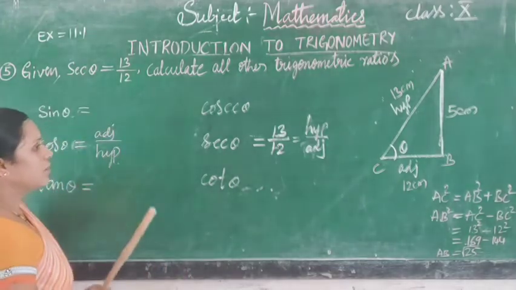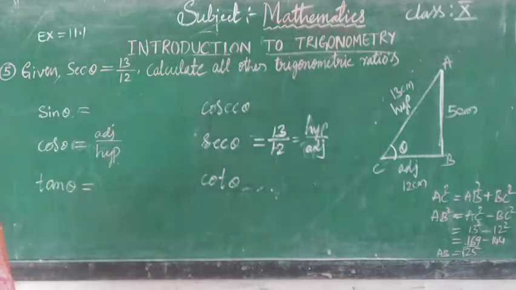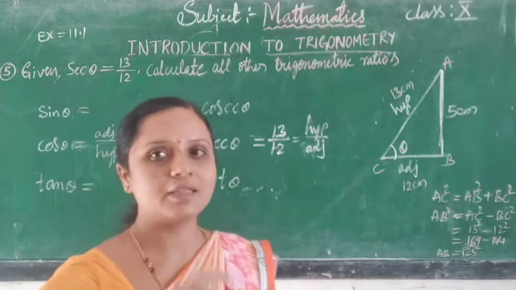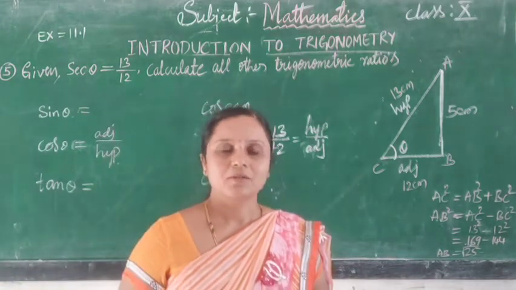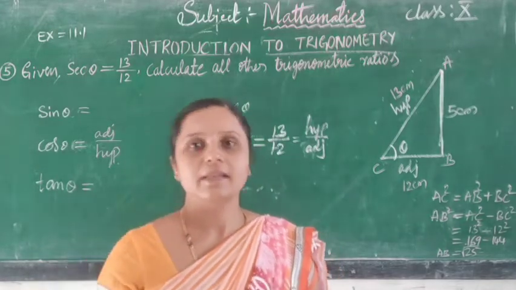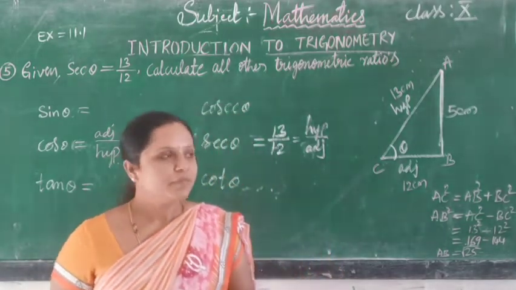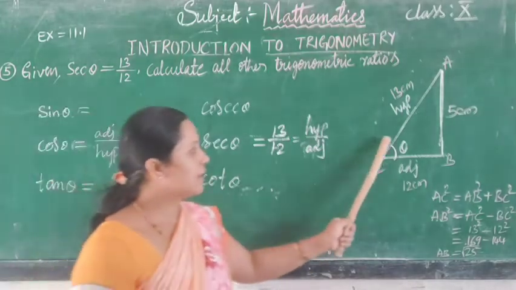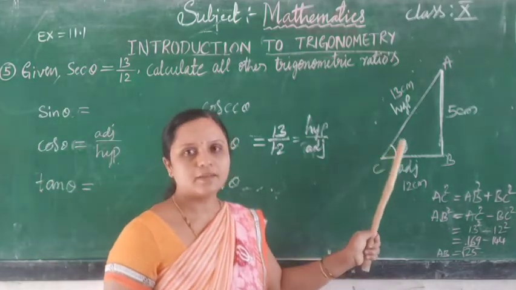Yes. Now we take theta. Students, here the word theta is coming. In the previous problems we spoke about angle A, angle C, like that. Similarly here we take angle C as angle theta.